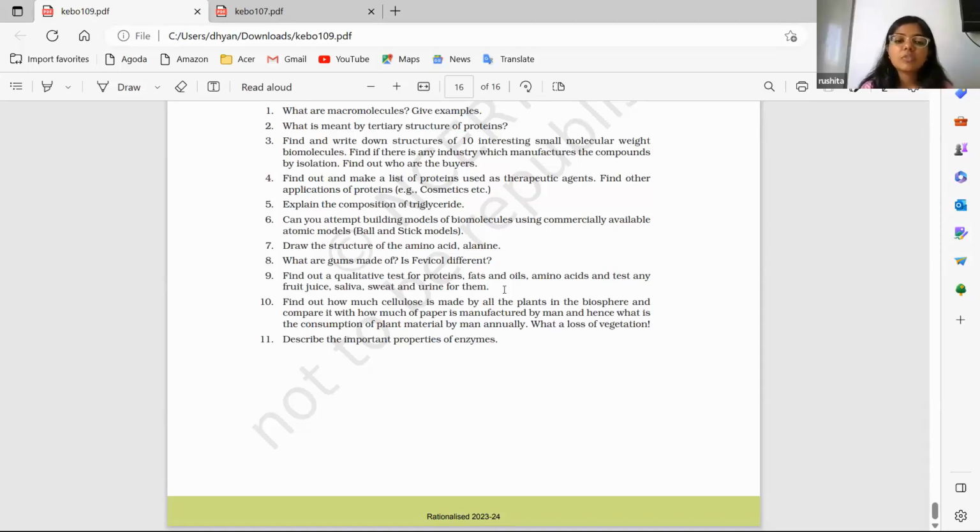And in the NEET it won't be asked in the bio section, but certainly from the chemistry section they can ask, because in organic chemistry it's given very nicely.